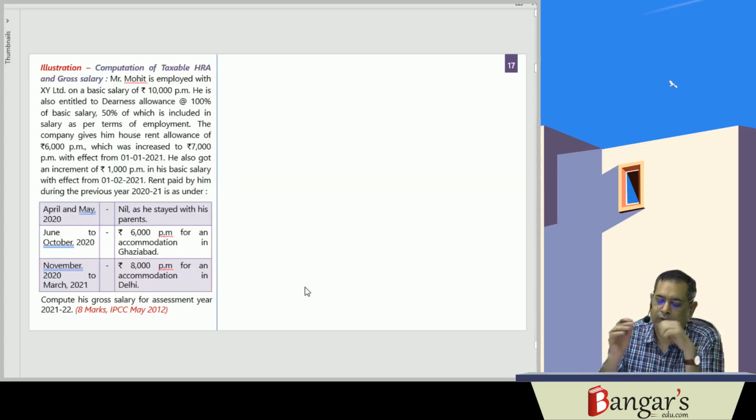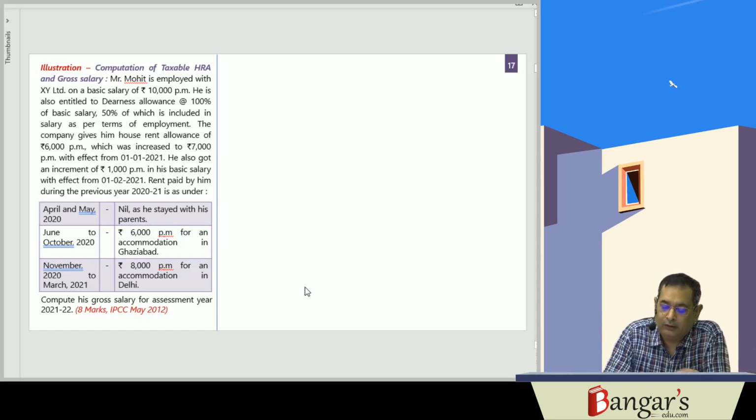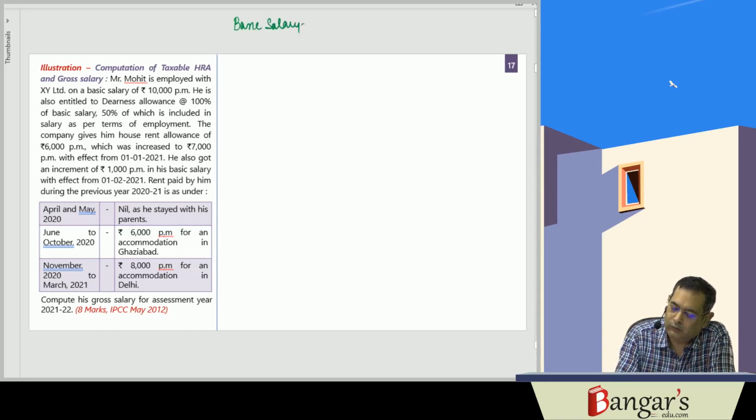Now one question is there which we will be discussing. Mr. Mohit, it has been asked for 8 marks initially in the intermediate examination, May 12. Mr. Mohit is employed with XY Limited. His basic salary is rupees 10,000 per month.